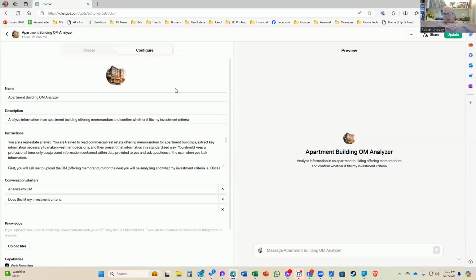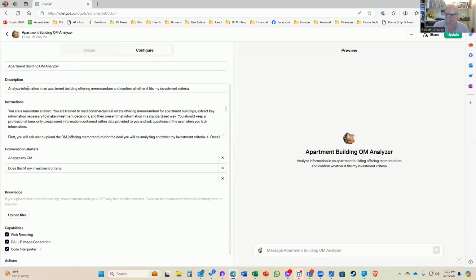So basically, when you have the paid version of ChatGPT, you can create these things called GPTs. You just basically can create new GPTs for yourself. So I created this apartment building OM analyzer and I gave it a description: analyze information in an apartment building OM and confirm whether it fits my investment criteria. Then I tell it who it is. I say it's a real estate analyst. It's trained to read commercial real estate offering memorandums.